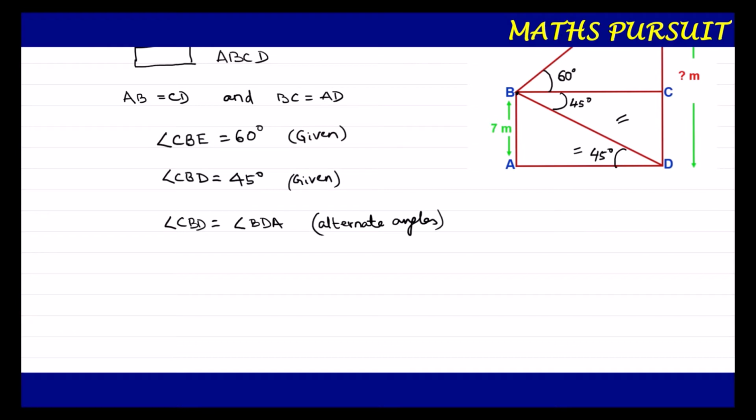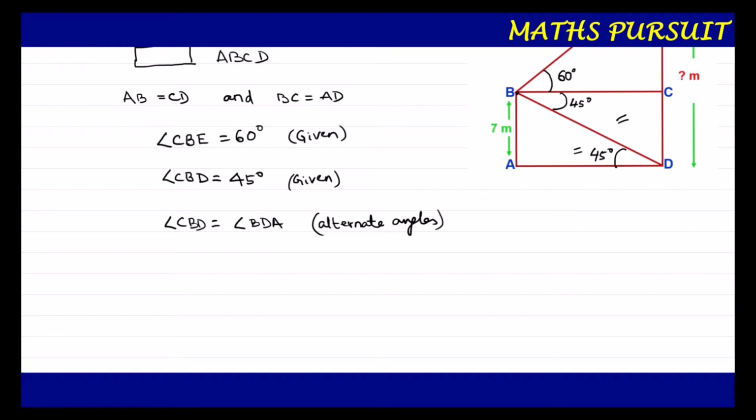From the diagram, you could see that it forms a rectangle, and BD is the diagonal which touches two of the corner points of the rectangle. For that reason, it forms alternate angles. And we very well know that alternate angles are equal. So we got angle BDA as alternate angle, and angle BDA is equal to angle CBD.